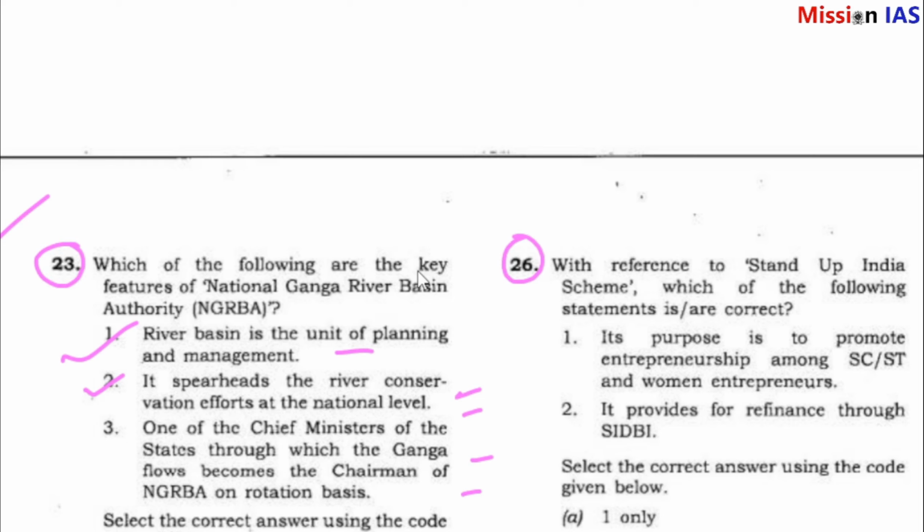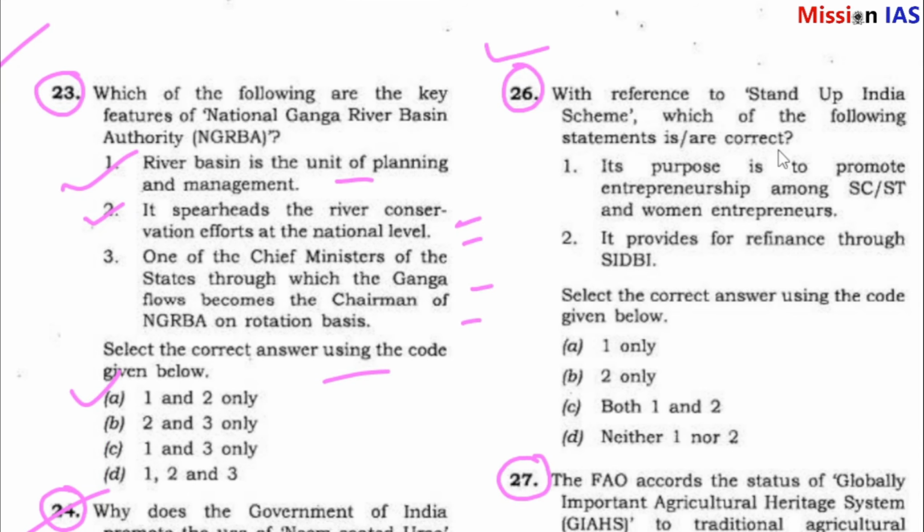So question number 26. With reference to Stand Up India scheme, which of the following statements is correct? Its purpose is to promote entrepreneurship among SC, ST and women entrepreneurs. It provides for refinance through CDB. Select the correct answer using the codes given below. So question number 26 answer is C, both 1 and 2. So that means Stand Up India scheme, its purpose is to promote entrepreneurship among SC, ST and women entrepreneurs. It provides for refinance through CDB.